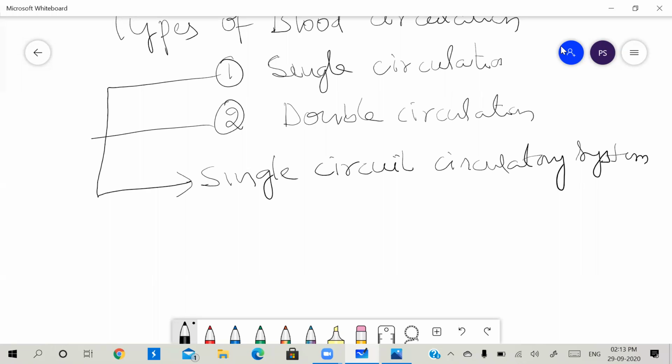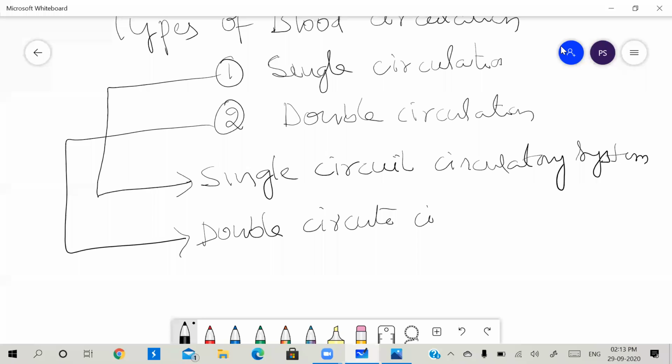Then the other is called the double circuit circulatory system. Then we have to know what is single circulation and what is double circulation.